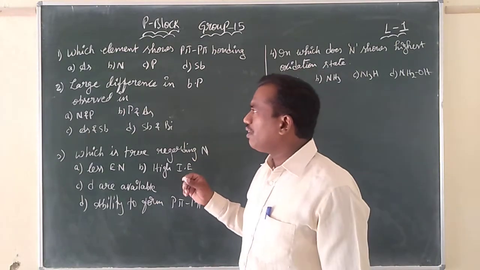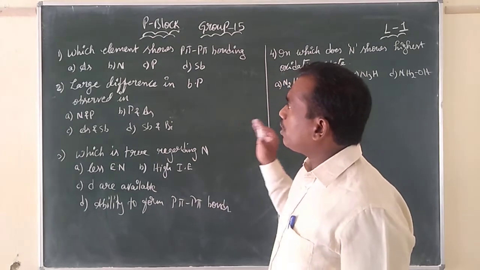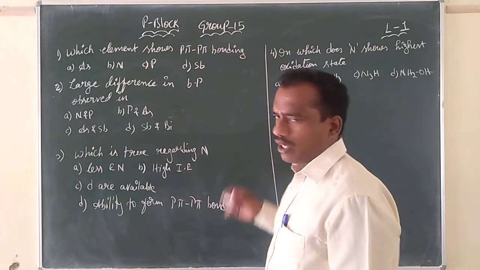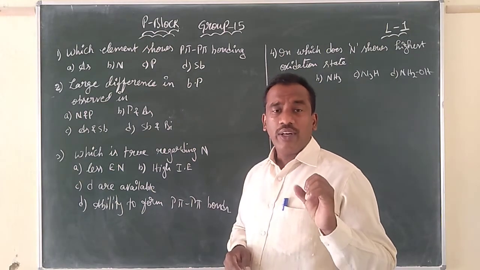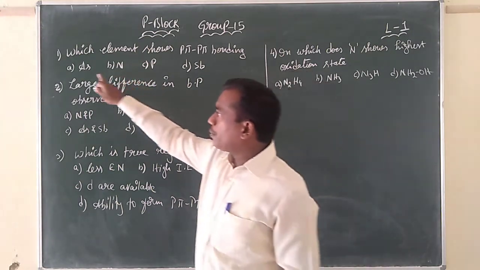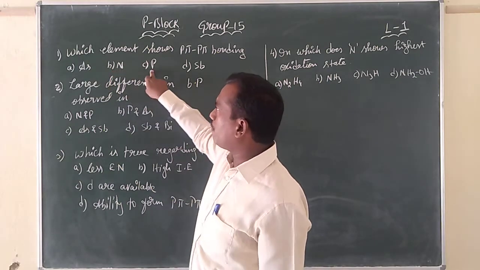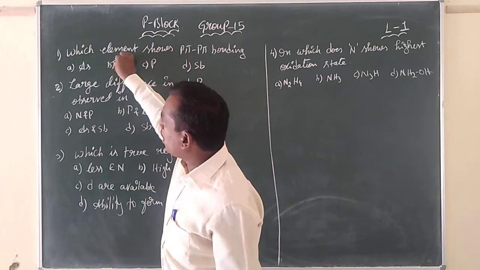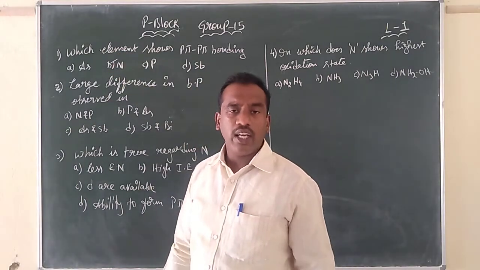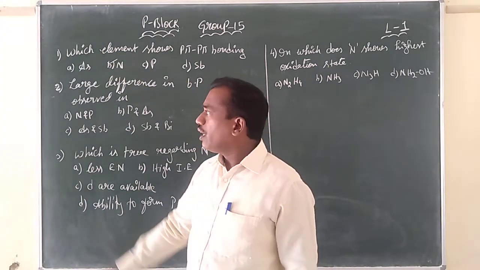The first bit is a very simple one. Which element shows p-pi bonding in the nitrogen family? Options: arsenic, nitrogen, phosphorus and antimony. So blindly we can go with nitrogen.